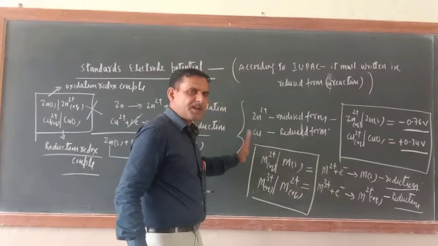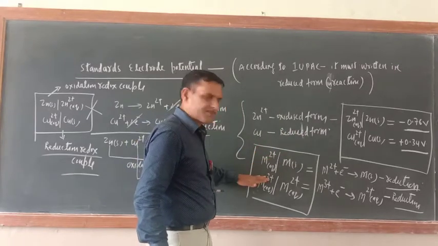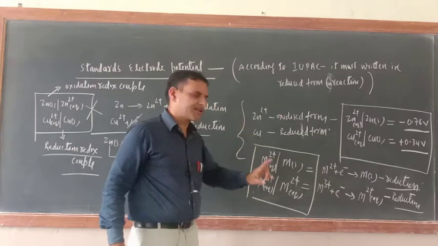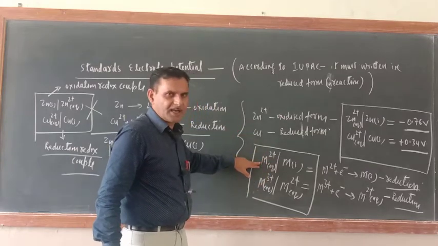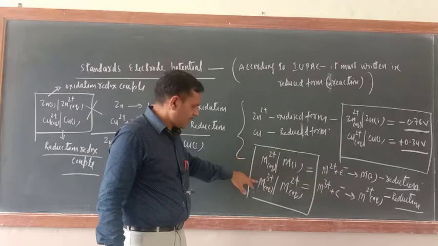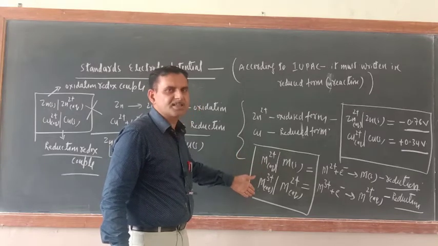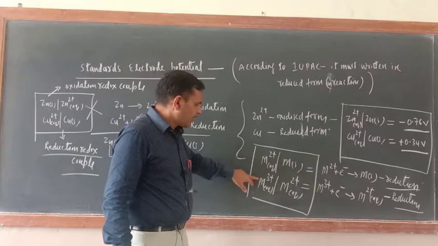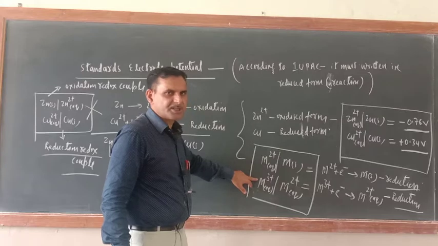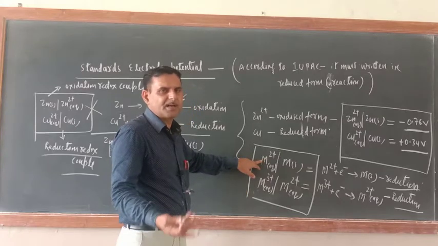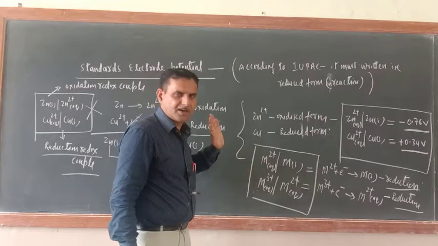Now there are so many questions which are based on this form. Okay, so no need to worry. In the NCERT textbook also, in 2 places they have written like that. Now here M means transition series metals. Okay, M3+ means a transition series metal only. M2+ means their oxidation state is +2 and M3+ means their oxidation state is +3. Now in place of M you can write scandium, titanium, vanadium, chromium, any metal you can write, cobalt.